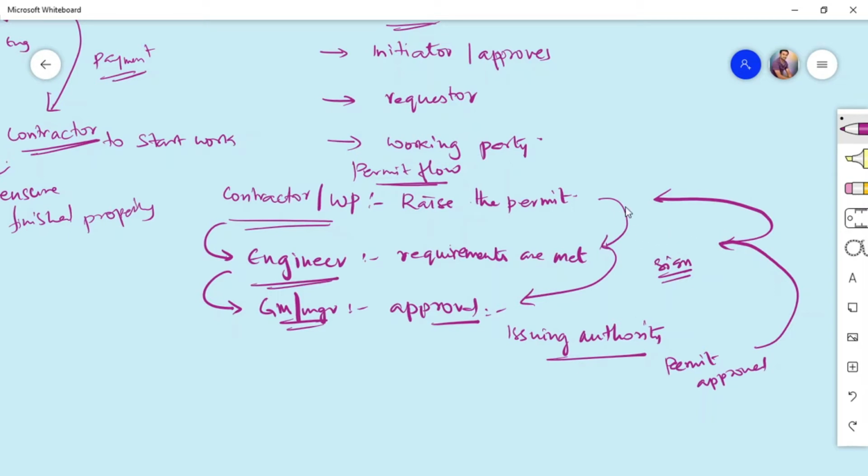So who are the three parties? The issuing party, the receiving party, and the work execution party are the authorized signatories in the permit to work system. All three signatures should be made available in the particular PTW, and it can even be used for legal purposes.